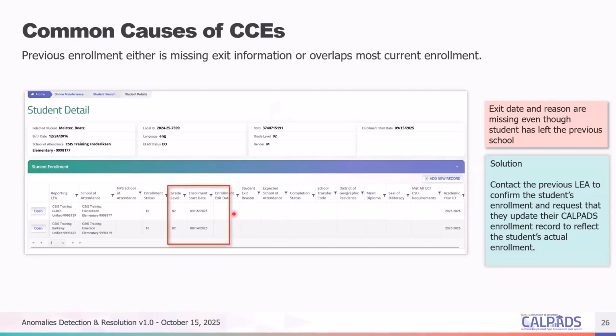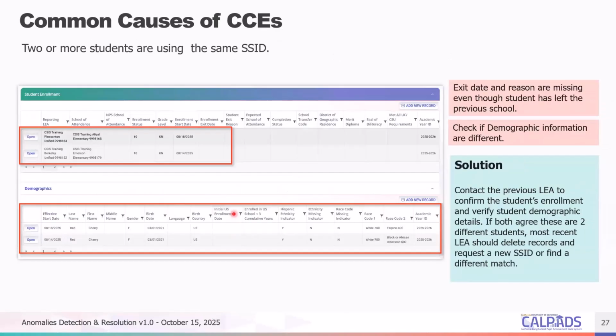And so you have to look at your school site, see when they left, and reach out to the new LEA with regards to the ownership date. Another one is you have two or more students using the same SSID, which is basically a reverse mid, as I always call it, wherein you essentially hijack an SSID, right?